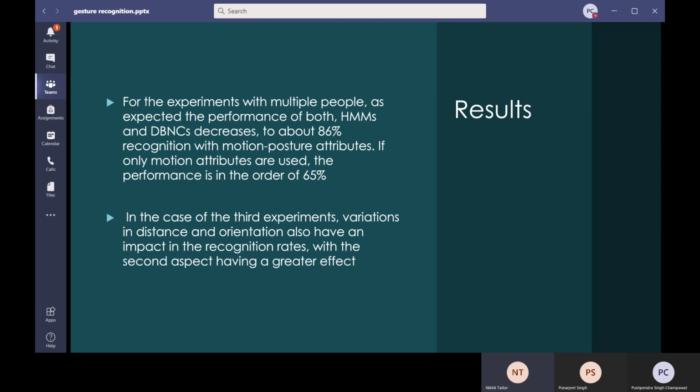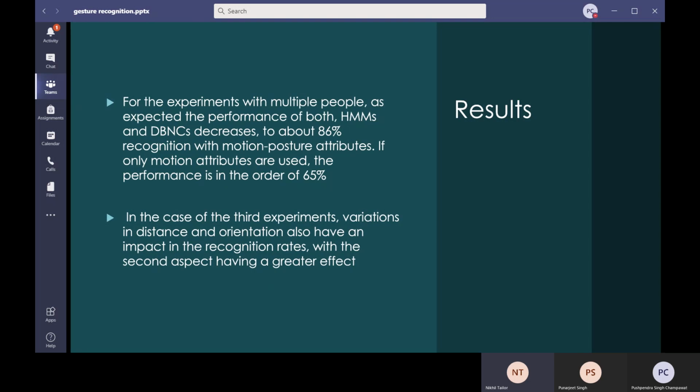Now coming to the next slide. When we performed our experiment with multiple people, the accuracy of both the hidden Markov model and the dynamic Bayesian network classifier decreased. Initially, we did the experiment with the same person and analyzed the results. But here we used different persons to measure the accuracy of our model. The use of multiple people decreased the accuracy.